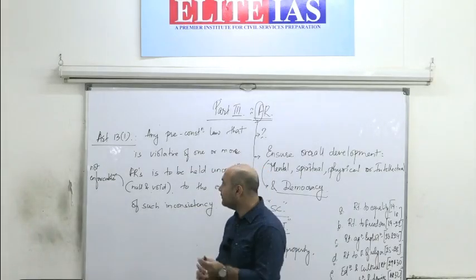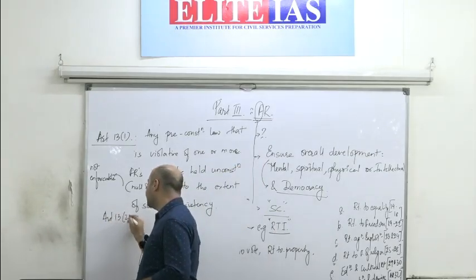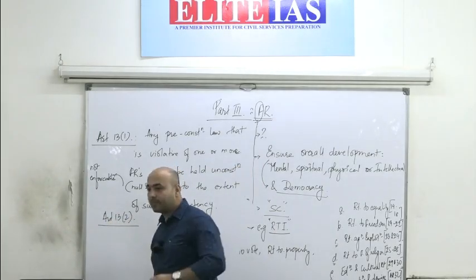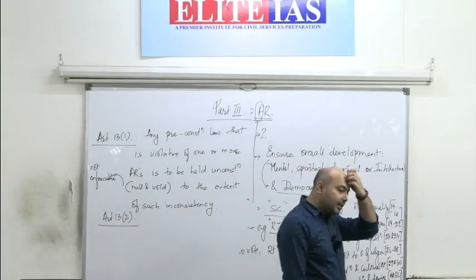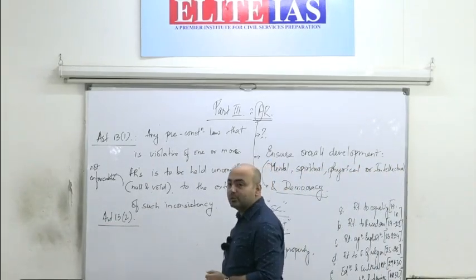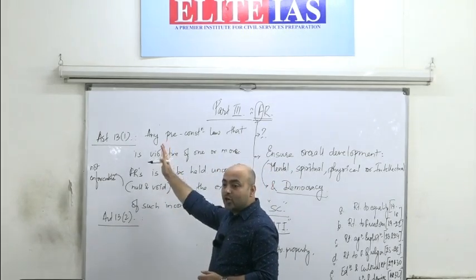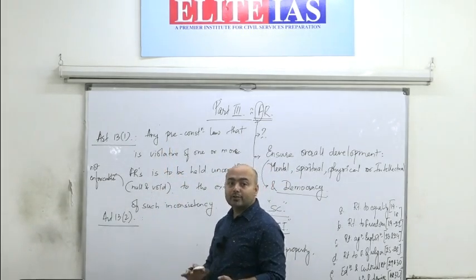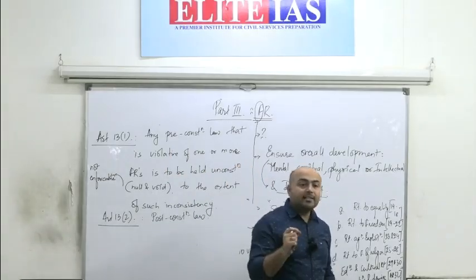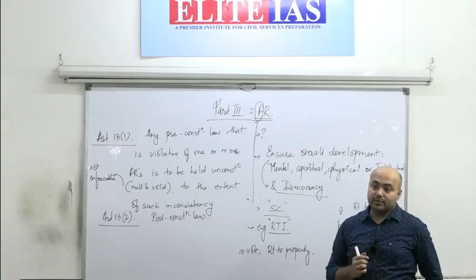Clear? Next, Article 13 Clause 2. Article 13 Clause 2 extends the same provisions to post-constitutional laws.